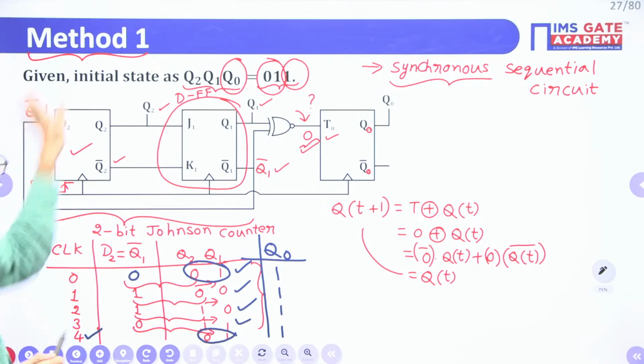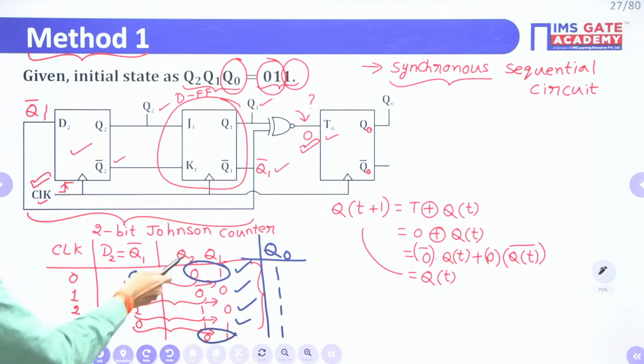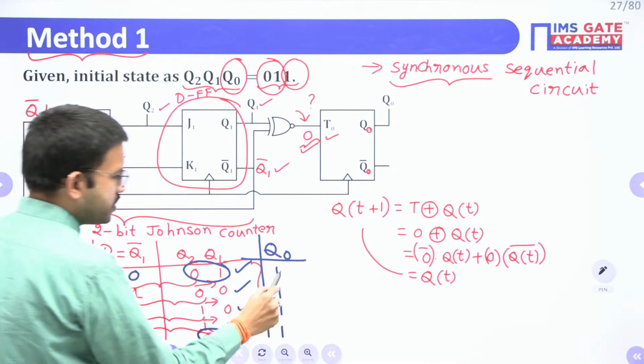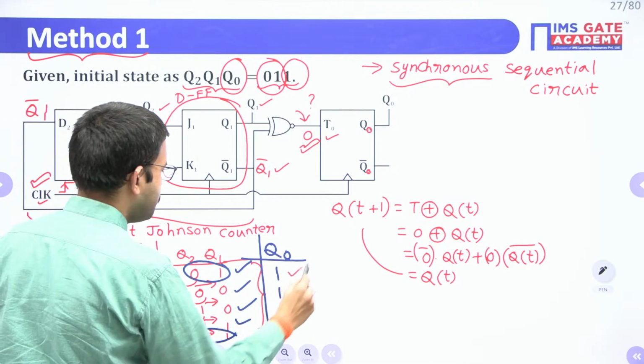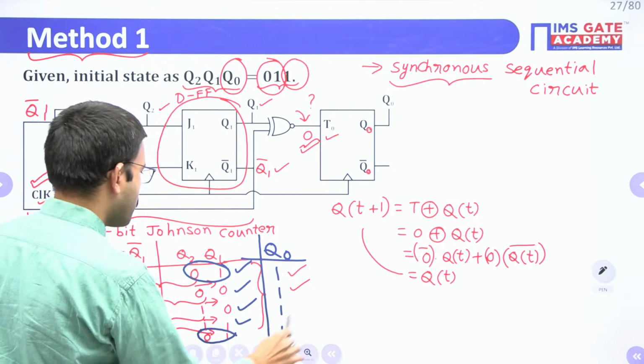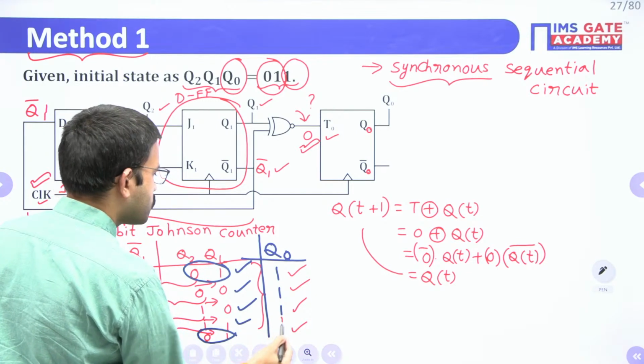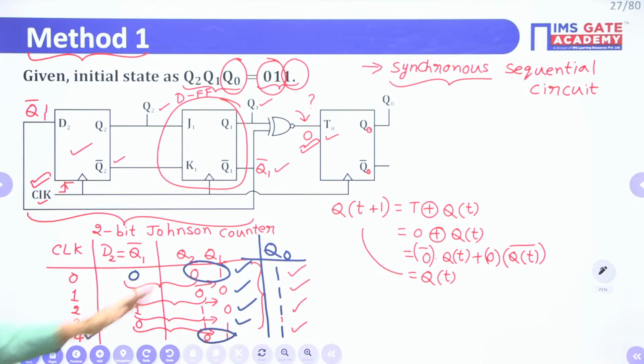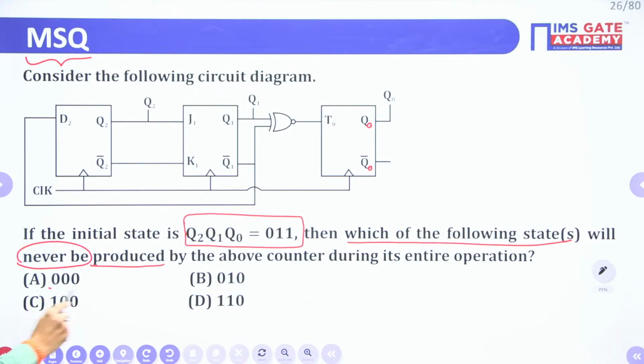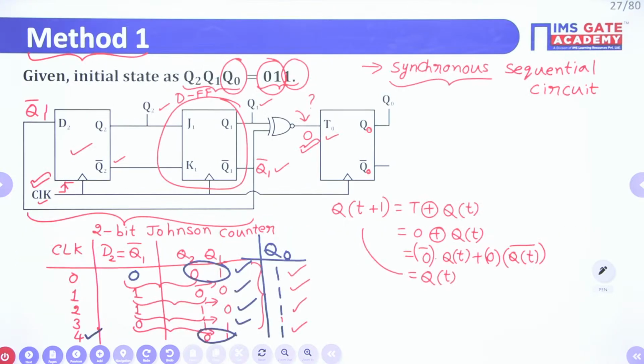Now this overall circuit is going to produce these 4 states. Yes or no? 0, 1, 1, then 0, 0, 1, 1, 0, 1 and 1, 1, 1. These are the 4 states this counter will repeat. Now just observe here. Here you are having 0, 0, 0, which we don't have here.